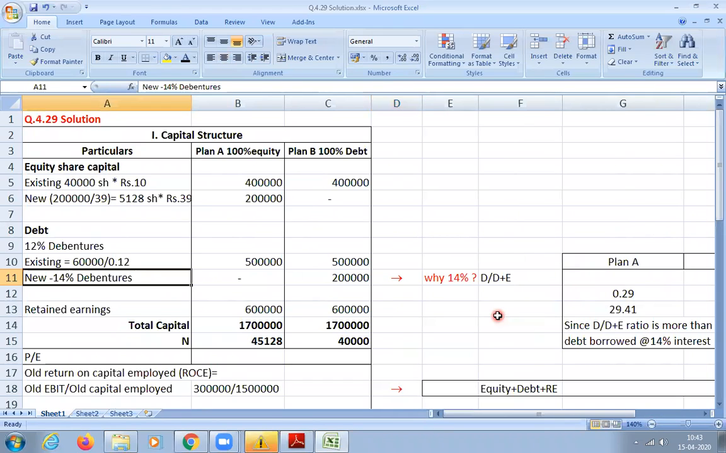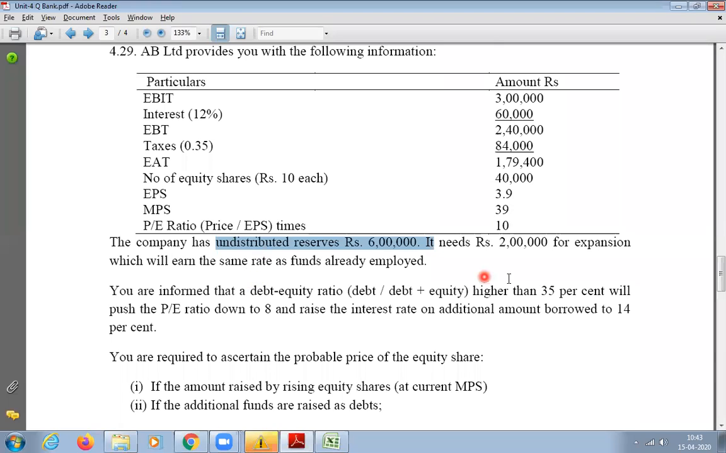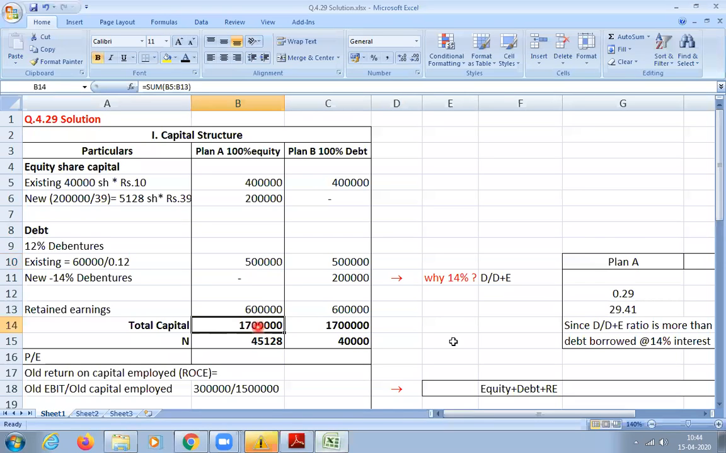So how much is debt for plan A? 5 lakhs, correct? Yes, sir. And debt plus equity, the total, is 17 lakhs. Retained earnings are nothing but your capital, the equity capital they are supposed to issue, kept as undistributed reserve. That means they have reserved the dividend, so we need to add that also. So the total will be 17 lakhs. We will calculate 5 lakhs divided by 17 lakhs.